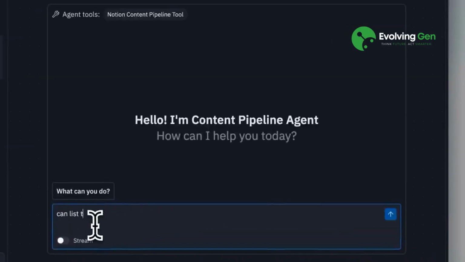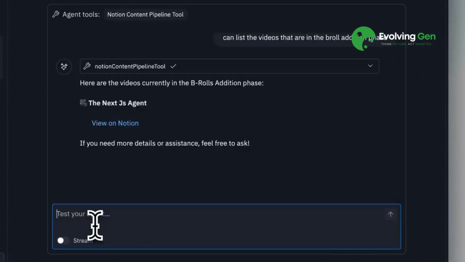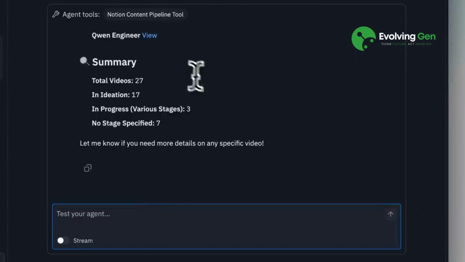When I asked it to list the videos in the B-roll edition phase, the agent ran its custom tools and reported which videos were in that stage. When I requested an overview of the pipeline, it provided a complete list with a summary showing 17 videos in ideation, 19 in progress, and 7 in completed stages that had been published. This functionality was genuinely useful.